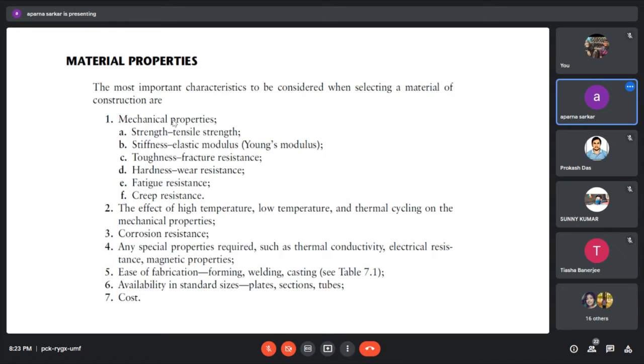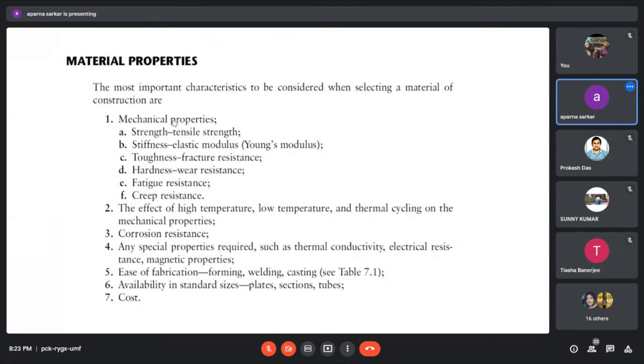Then the effect of high temperature and low temperature: how this metal or any other product will behave. Then corrosion resistance.